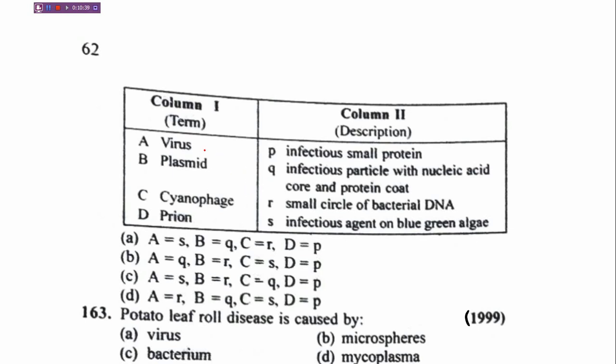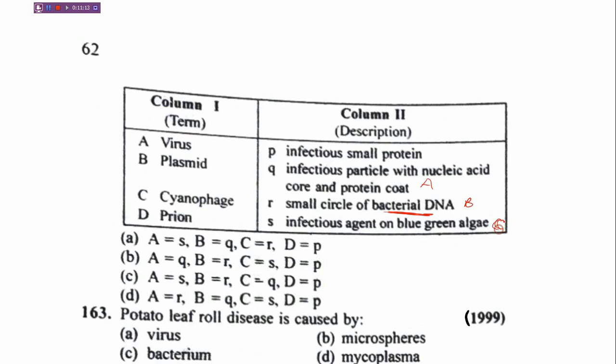Okay, so let's see virus. For virus, I think Q will be correct. That is this one: infectious particle with nucleic acid core and protein coat. Then plasmids, what are plasmids? They are small circles of bacterial DNA. Then cyanophage, what are cyanophages? Cyanophages are infectious agents on blue-green algae.